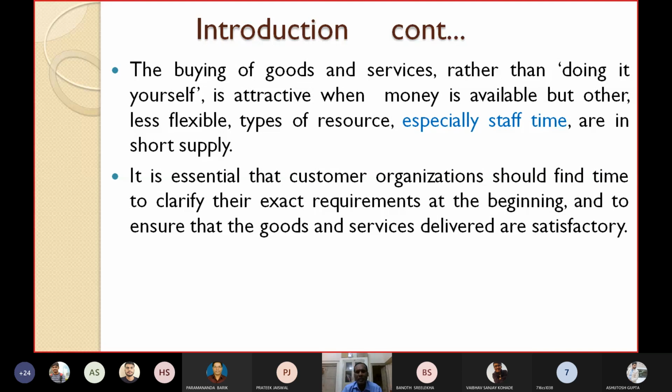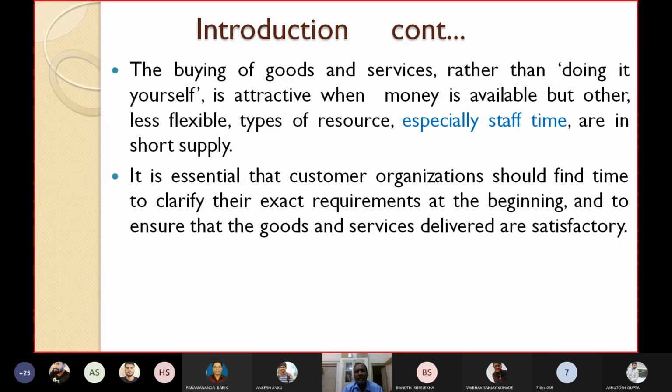So it is essential that customer organizations find some time to clarify their exact requirements at the beginning and to ensure that the goods and services delivered are satisfactory. The customers, the clients, should clearly say what their requirements are, because very often the clients also do not know their proper requirements.